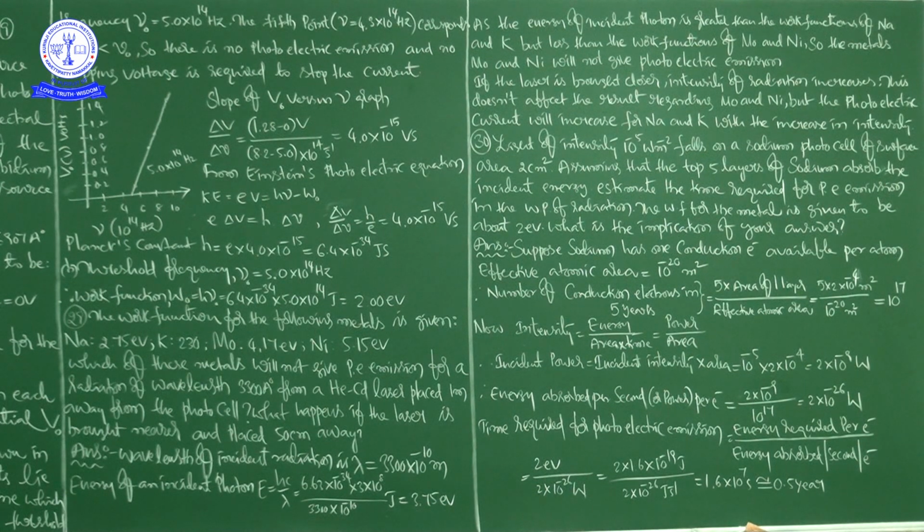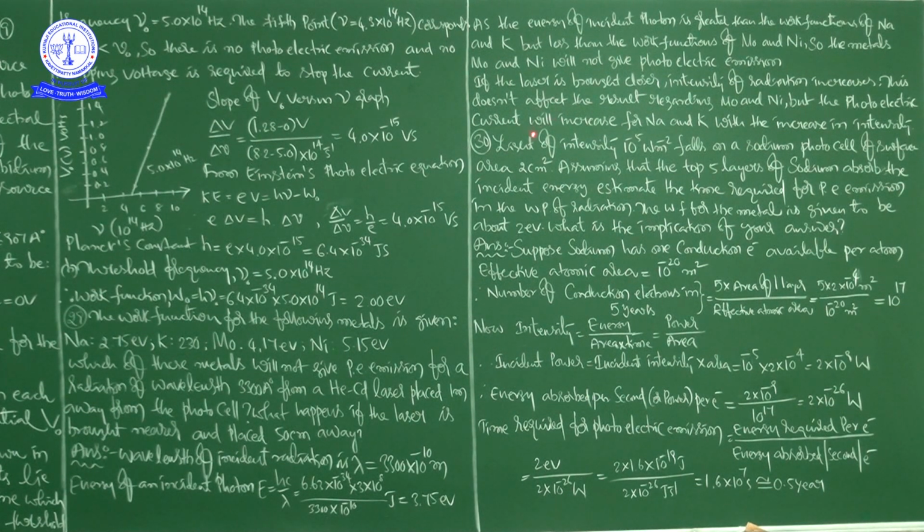Okay, right. Now next thing, if the laser is brought closer, the intensity of radiation increases, right? When intensity of radiation increases, you know very well, this intensity does not affect the result regarding Mo and Ni, but the photoelectric current will increase for sodium and potassium with the increase in intensity. So one relation, from the starting of this chapter, in theory, intensity is directly proportional to the number of photoelectrons emitted, that is directly proportional to photocurrent, right?